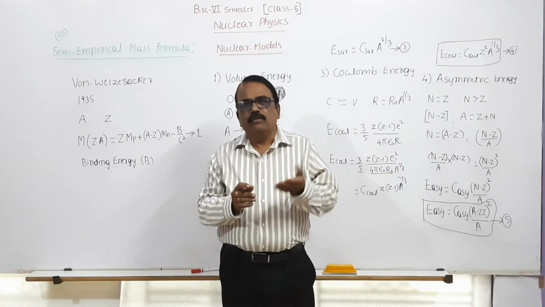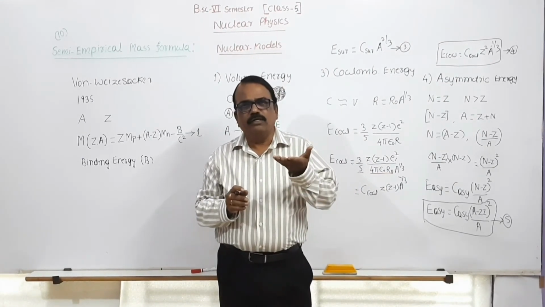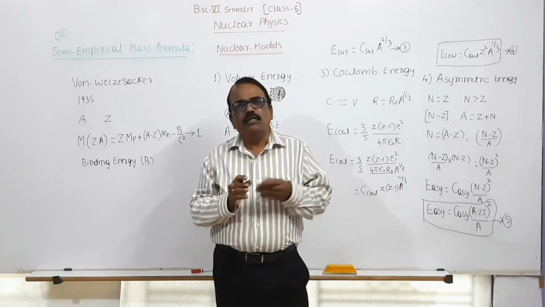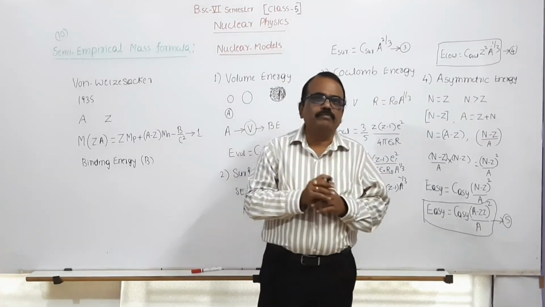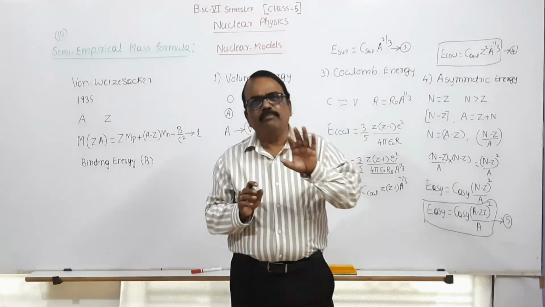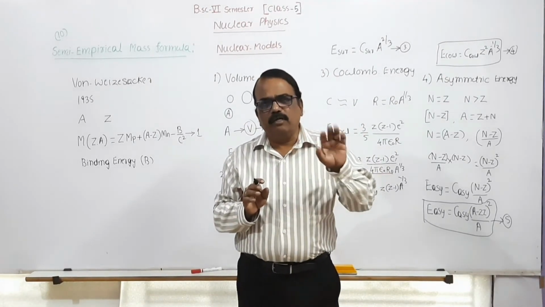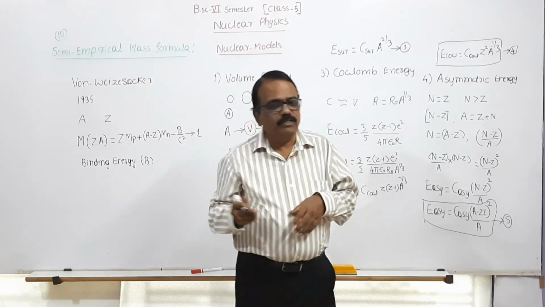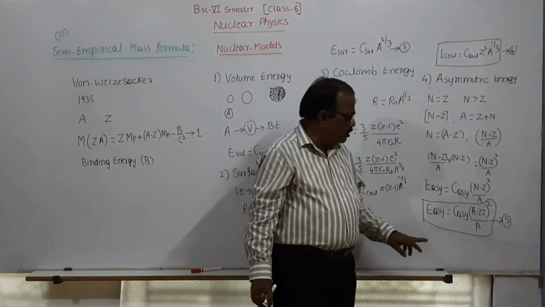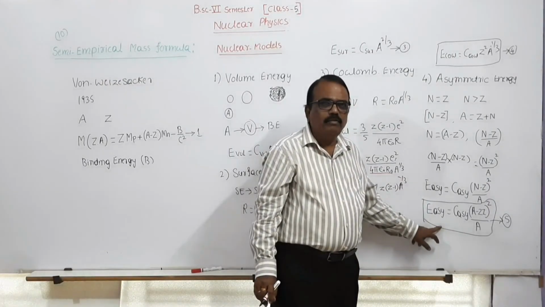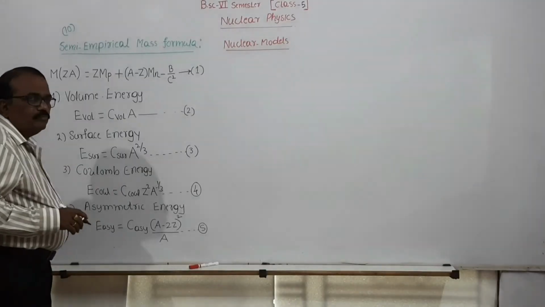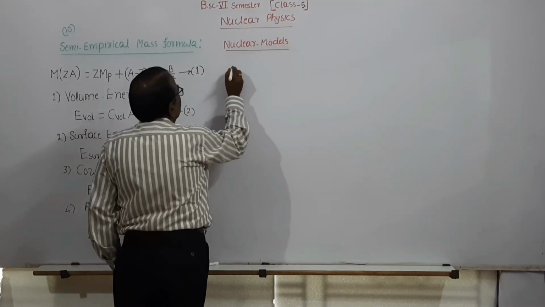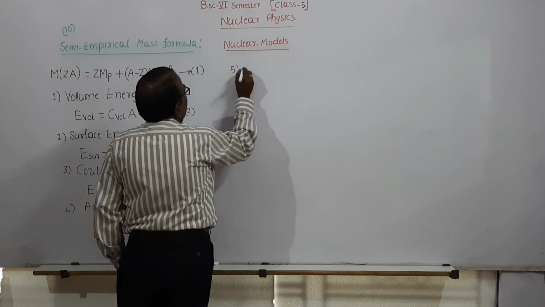Very simply, as the number of neutrons goes on increasing compared to the number of protons, it produces an asymmetric configuration. Then it is this asymmetric configuration or asymmetric effect that causes the decrease in the binding energy. How much it causes a decrease in the binding energy is given by this equation 5. So the next energy, the fifth, is the pairing energy.